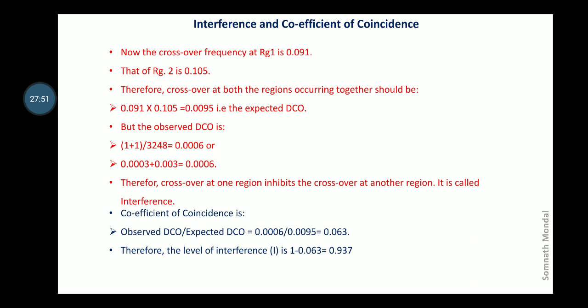Let the total value be 1, the least interference level, and that is subtracted by the coefficient of coincidence, and that gives us the level of interference. Therefore, if the coefficient of coincidence is higher, then the level of interference will be lower. Vice versa is also true.